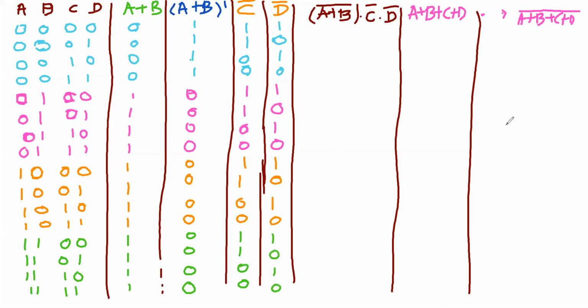Right. Now we will be taking the AND of these three. So what will you get? In an AND gate, if any input is low, the output will be low.